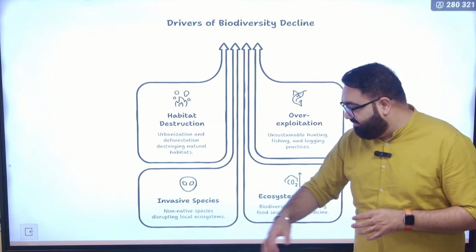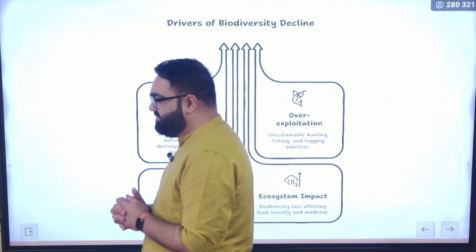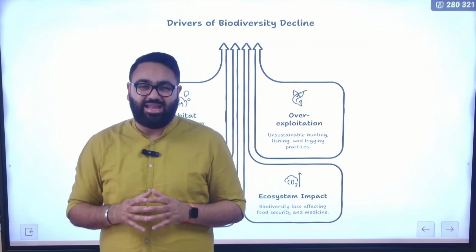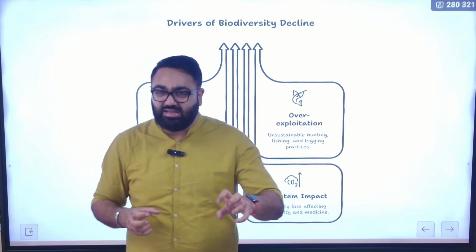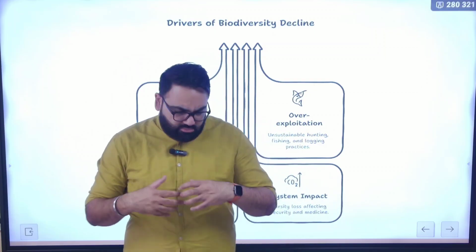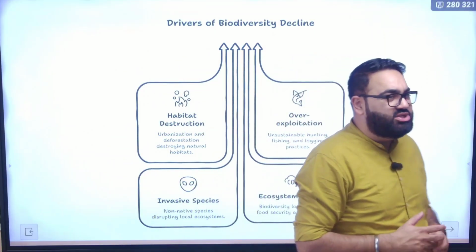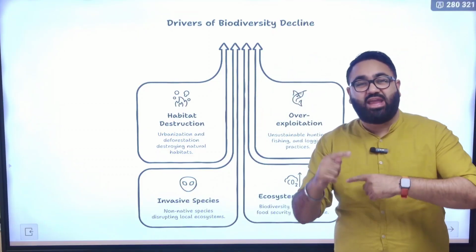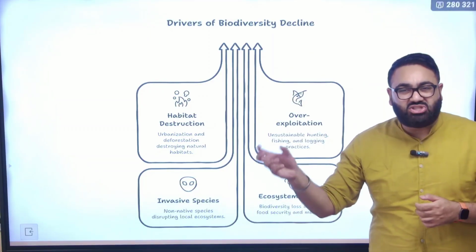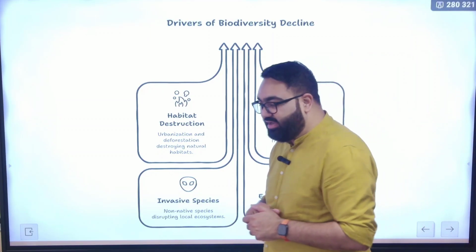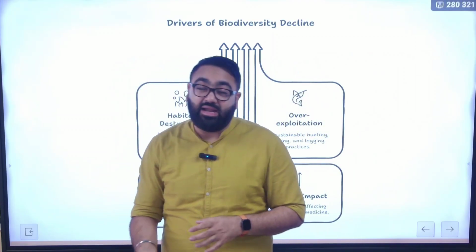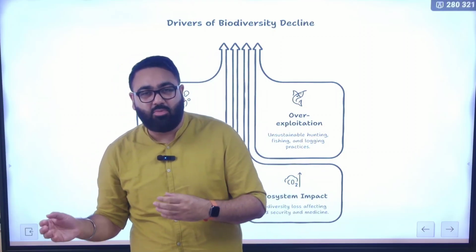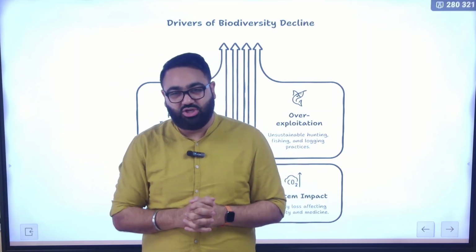There's also a problem of invasive species. Now, what's an invasive species? An invasive species is a species that does not originally belong to that area, a species that has entered that area from some other area, either by mistake or intentionally. The problem is when they come into a new area, they disrupt the cycle, the chain in that area. They might start eating one of the species there. That leads to a declining population. They might disrupt the entire food chain in that area. So having an invasive species coming from outside becomes a big, big issue.